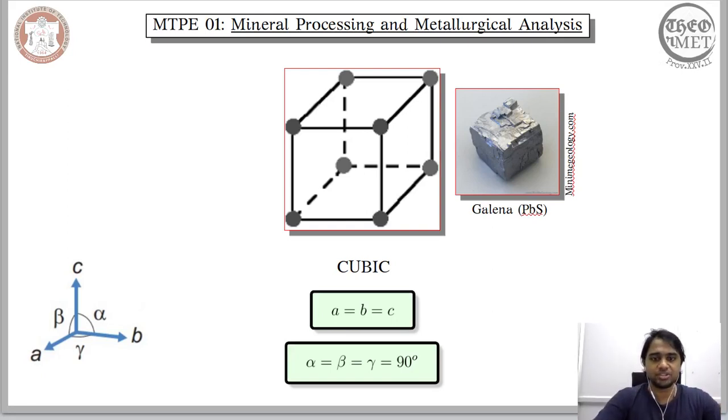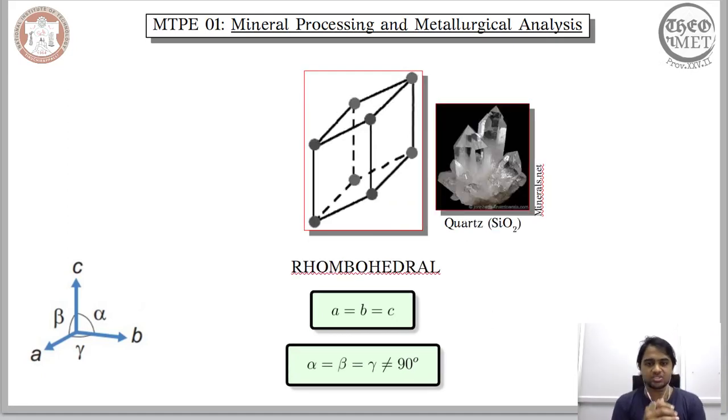atoms in 3 dimensions. Now, one other crystal system that is possible is rhombohedral, wherein the magnitude of the vectors still remain identical. They are equal to one another. However, even though the angles between them are also equal to one another, they are not equal to 90 degrees. So the only difference between a cubic crystal system and a rhombohedral crystal system is that in both these crystal systems the angles are equal. However, in cubic it is equal to 90 degrees, in rhombohedral it is not equal to 90 degrees.